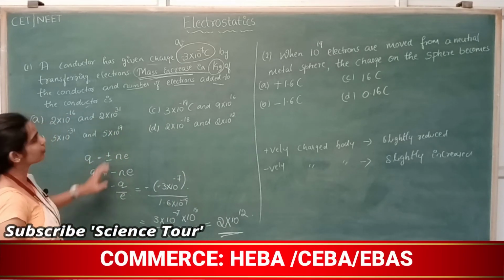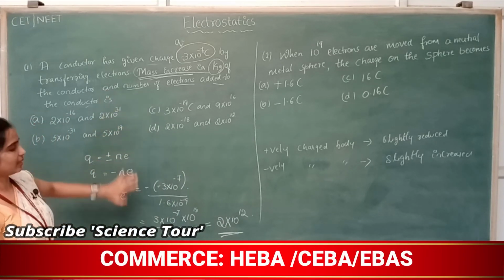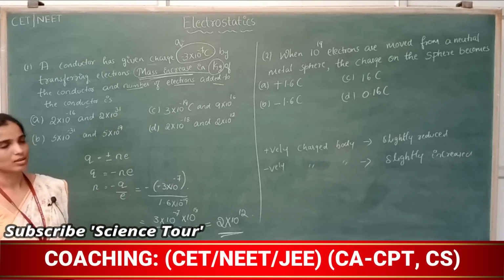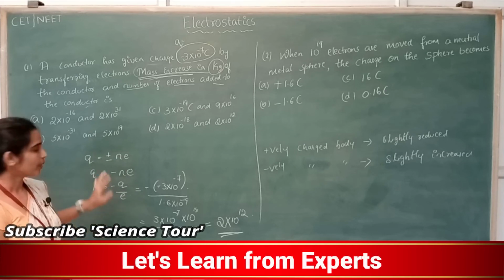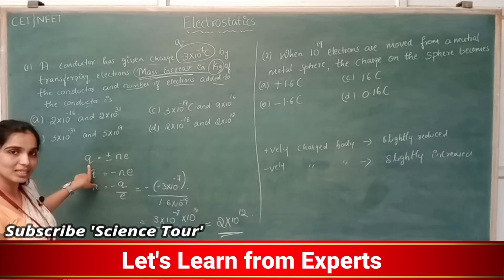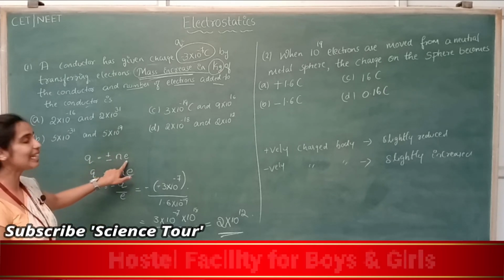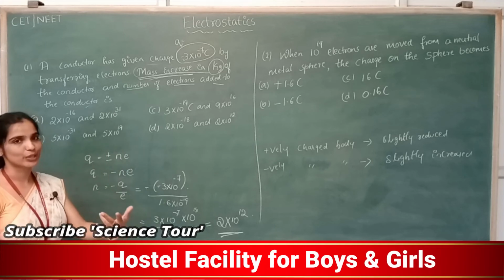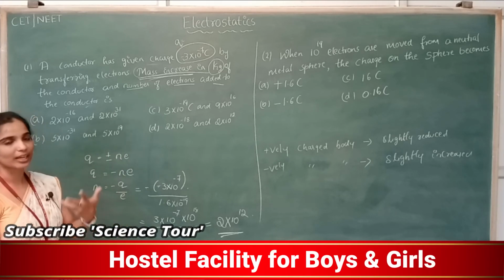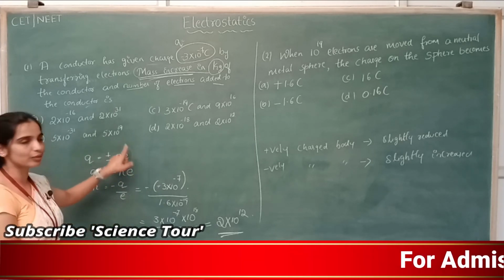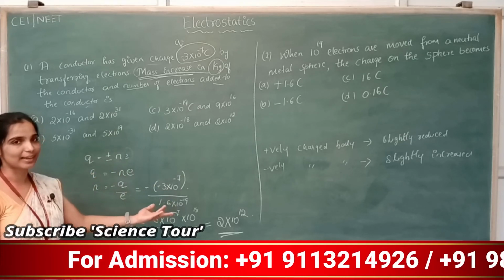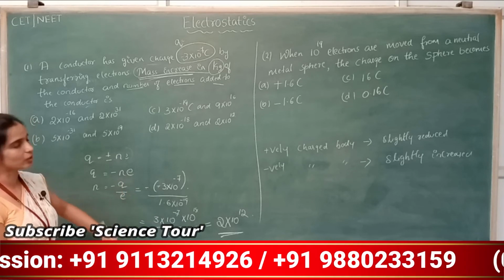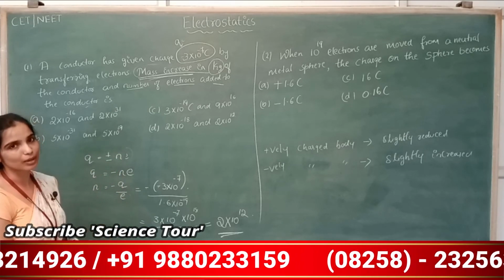So, the number of electrons added to that conductor is this much. Total charge Q is equal to N into E, where Q indicates the total charge in that conductor, and E indicates the smallest charge, either positive or negative. We know the value of E, and N indicates the number of charged particles there, whether it is protons or electrons.